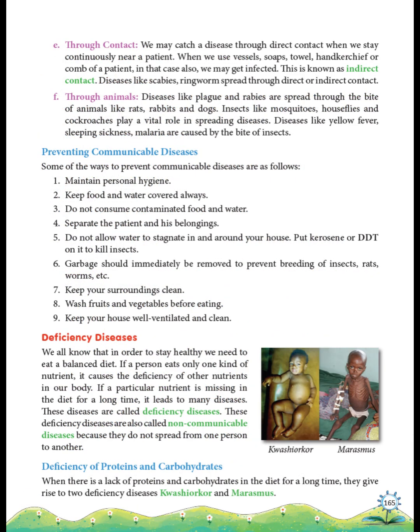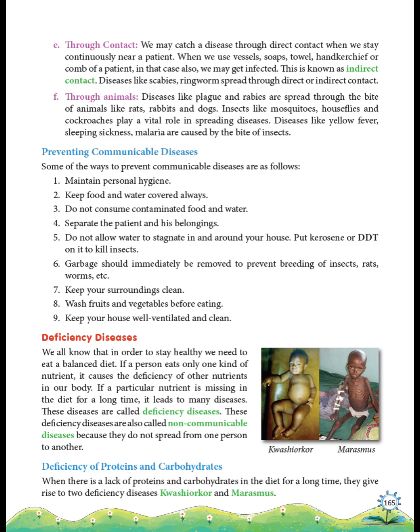Let's learn how to prevent communicable diseases. Keep yourself clean. Cover food and water. Never eat contaminated food. Keep your home clean and ventilated. Remove garbage quickly. Wash fruits and vegetables. Stop water from collecting near your house to keep insects away.